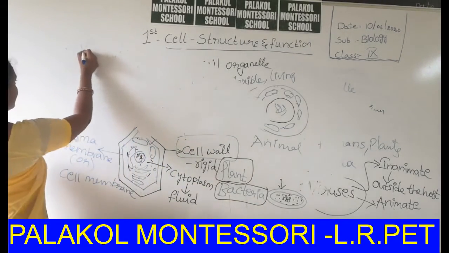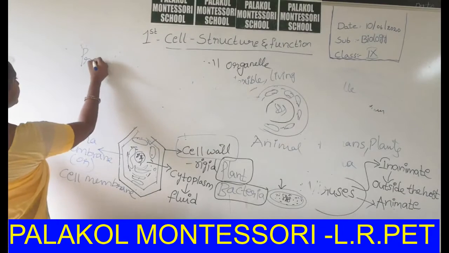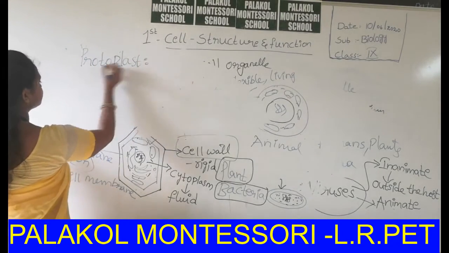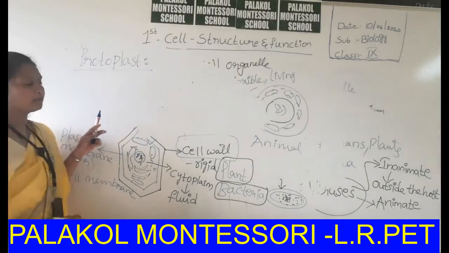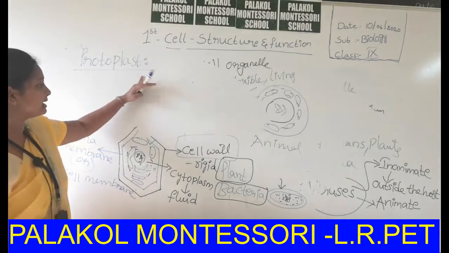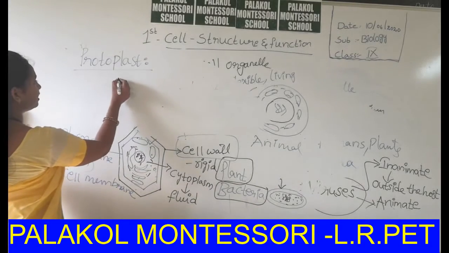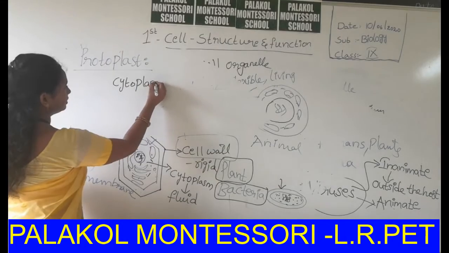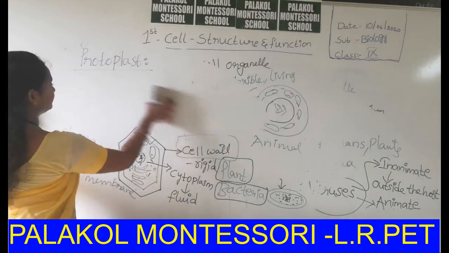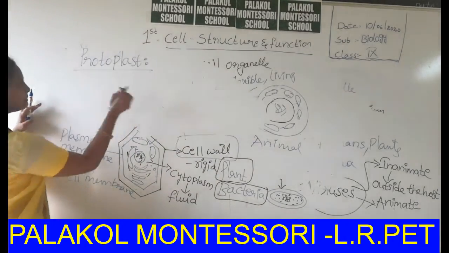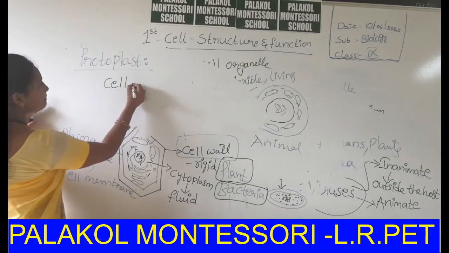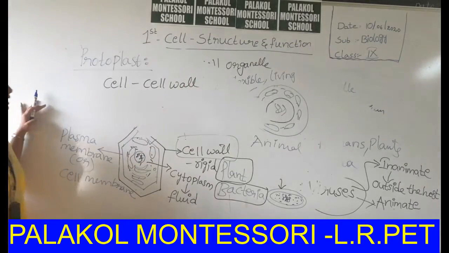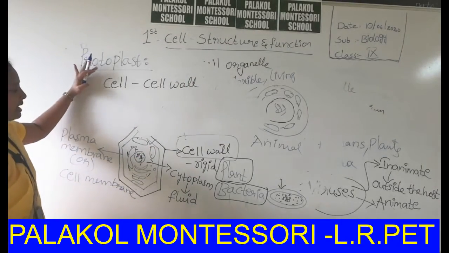Then I want to discuss protoplast. What is meant by protoplast? It is nothing but the cell except the cell wall. That means cell minus cell wall is called protoplast.